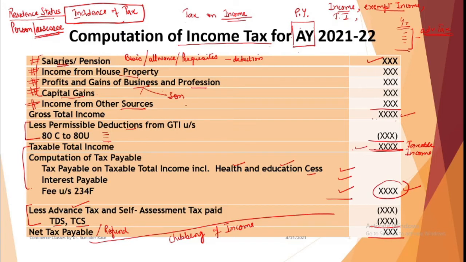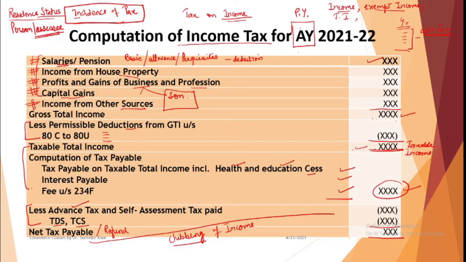You make some investments in his name. Now he is earning the income, but is it his income? No, he is not doing anything to earn that income. So then the principle of clubbing of income comes into picture, right? So you cannot just transfer your sources of income to anyone and then say that I do not have any income or my income tax is reduced. This is wrong.